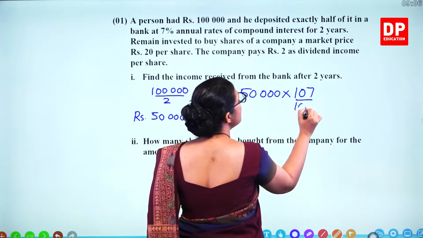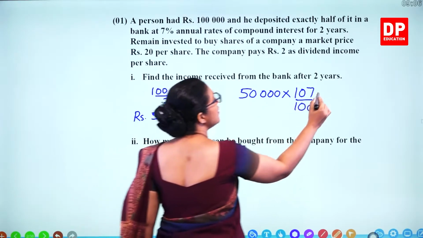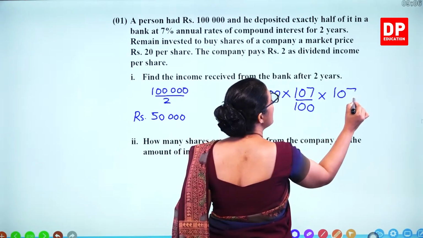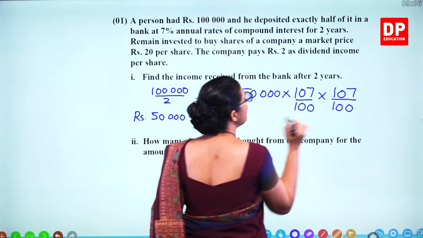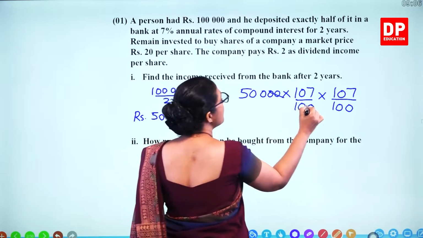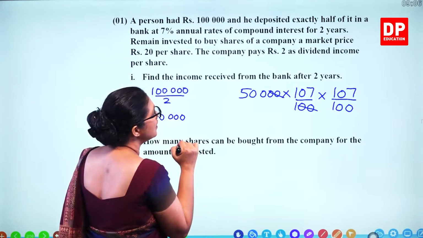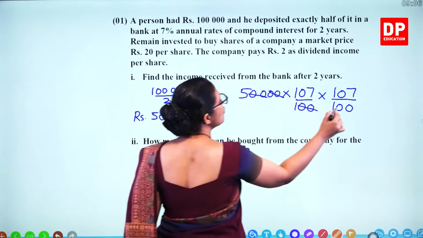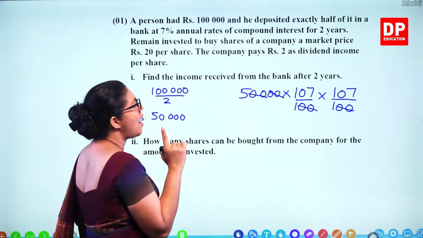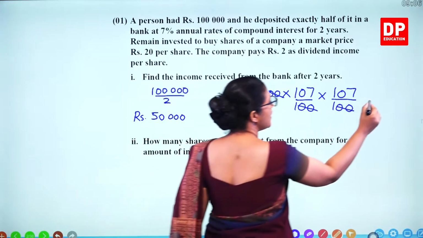So 107 over 100, this is after 1 year. If you want 2 years, you have to multiply this again. So 2 zeros get cancelled out, and here also 2 zeros get cancelled out. 107 times 107.